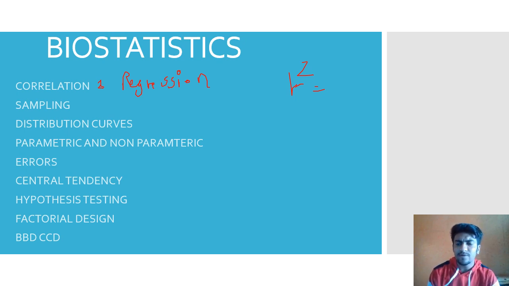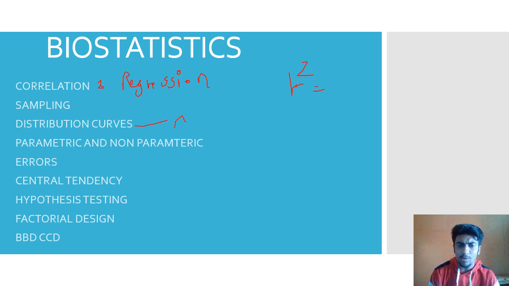Then sampling. So there are different methods of sampling: probability sampling, non-probability, random, non-random. Then there is stratified, quota, a lot of different kinds of sampling. Then snowball, minimax sampling and all. So you need to know only the rationale. Like, why do we do stratified? So there are different layers, strata. So that is stratified. Random lottery, any randomly you select a number and that particular. Then like these kinds of sampling, systematic sampling there is, right? So you have to know the difference between them.